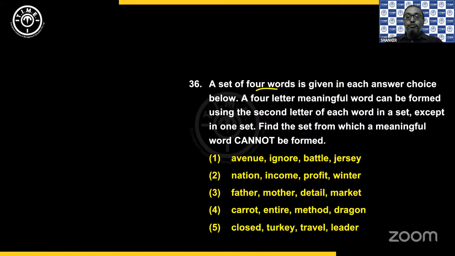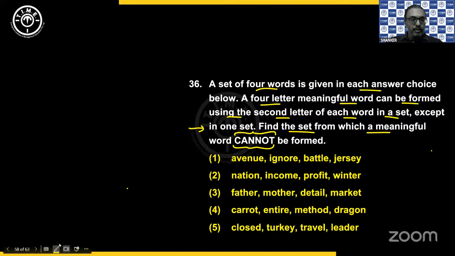Now then he says a set of 4 words are given in each answer choice below. A 4-lettered meaningful word can be formed using the second letter of each word in a set, except one set. Find the set from which a meaningful word cannot be formed. So out of these 5 options, in 4 options you will be able to form a meaningful word by taking the second letter of each word. There will be one option where you will not be able to form a meaningful word. So let's check this. If I take the first option, taking only the second letters, VGAE. Using VGAE, first option, can I get any word?